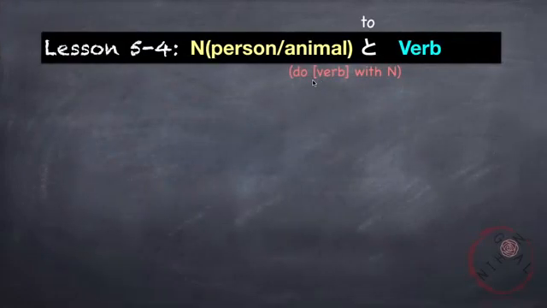Next is do verb with a person or an animal. We say noun to. To is the particle meaning with, followed by verb. If you remember, to is also used to connect nouns, noun1 to noun2. Now, using this pattern, let's take a look at some examples.